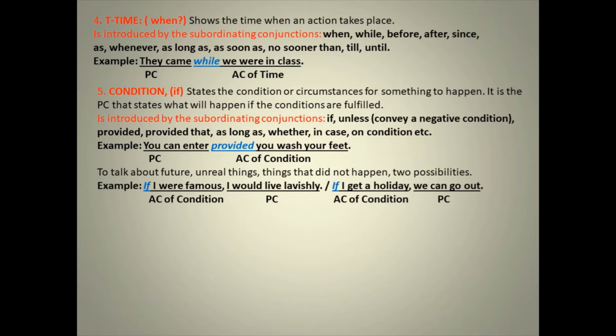For example, if I were famous, I would live lavishly. It's talking about something that is unreal. It has not happened. We are just presuming. If I were famous, that is the condition. If I were famous, what would happen because of this condition? What action will be fulfilled? I would live lavishly.